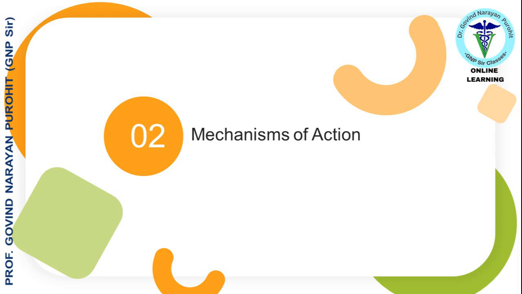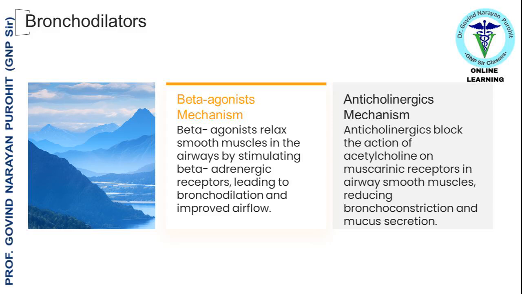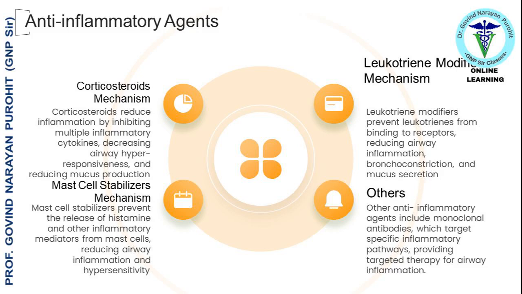We discuss in some more detail the mechanism of action of bronchodilators. The beta-agonists relax smooth muscles in the airways by stimulating beta-adrenergic receptors, leading to bronchodilation and improved airflow. The anticholinergics block the action of acetylcholine on muscarinic receptors in airway smooth muscles, reducing bronchoconstriction and mucus secretion.